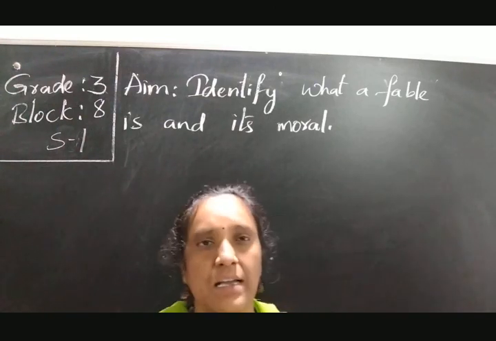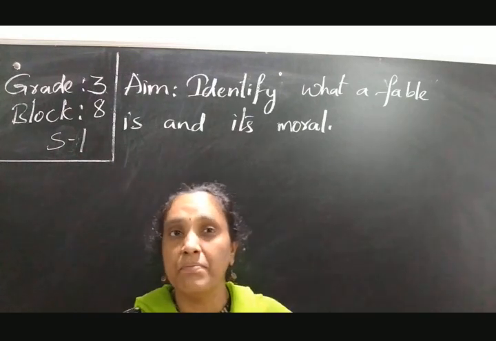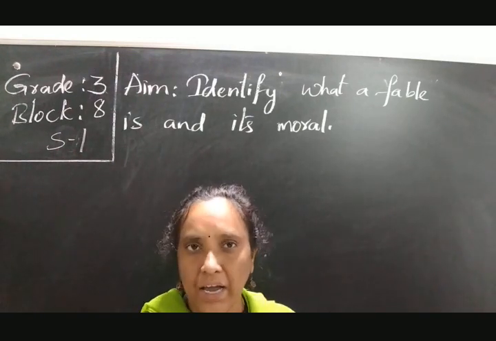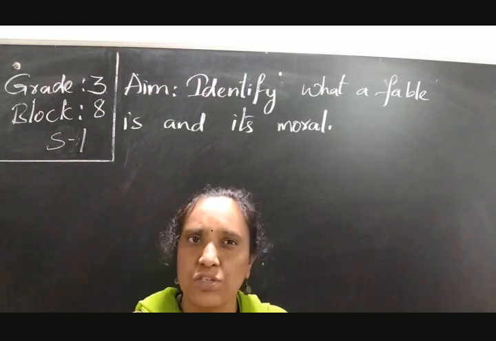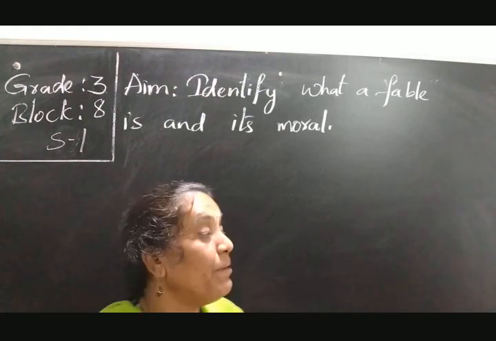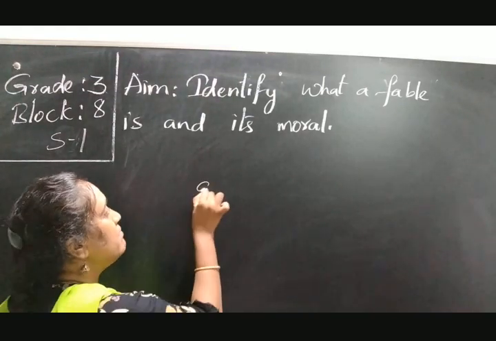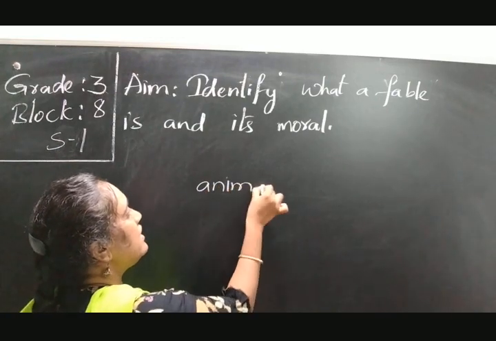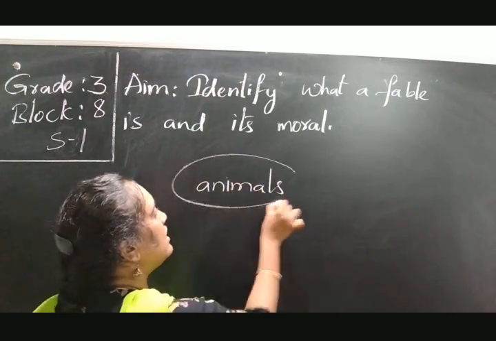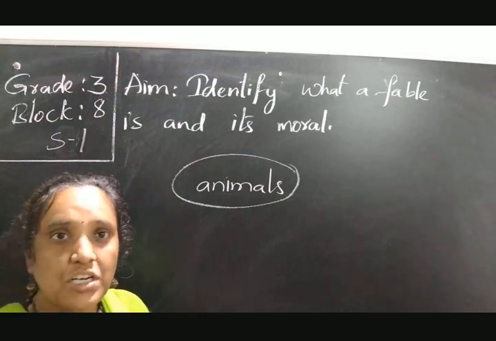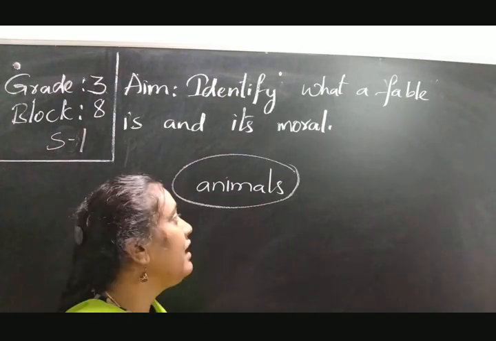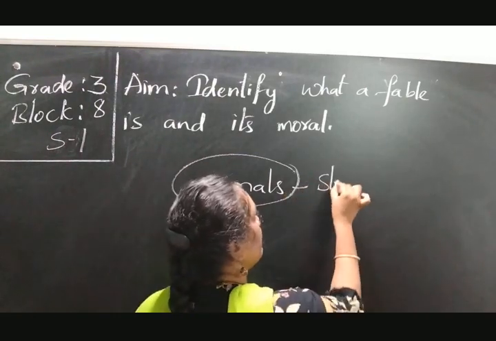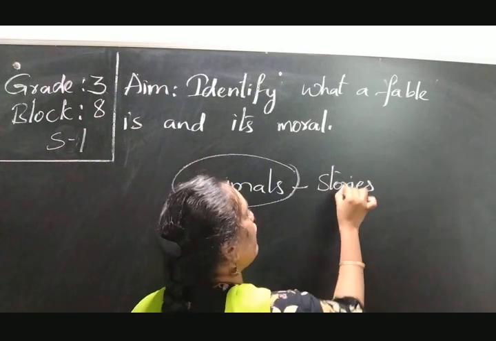These are short stories which were made by our ancestors. So why did they make these stories? By using animals, our ancestors, maybe some other people, created these stories. We call them fables.